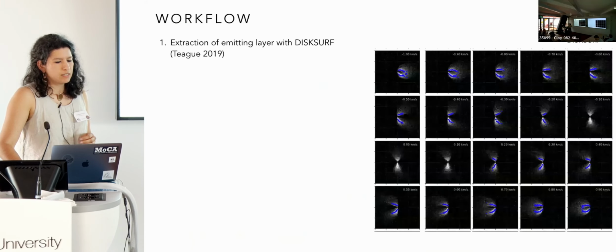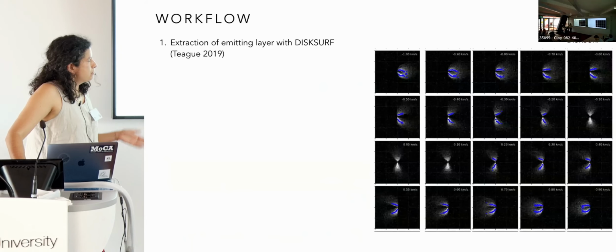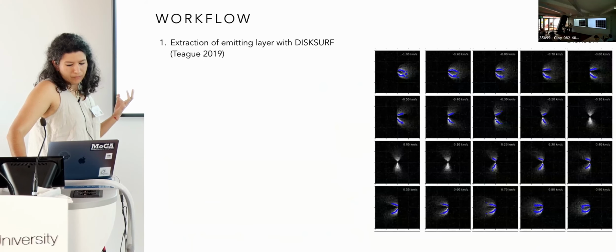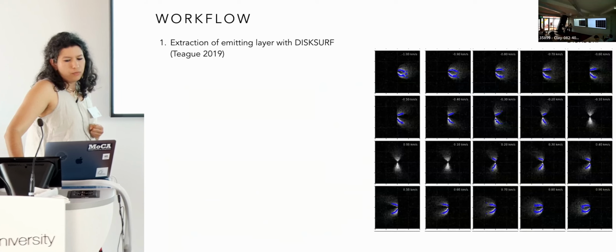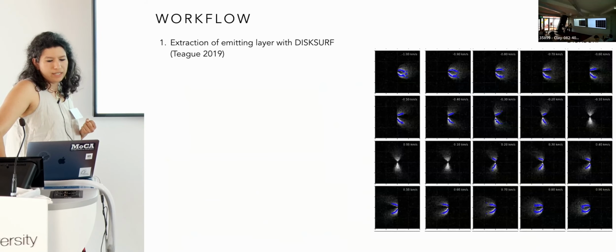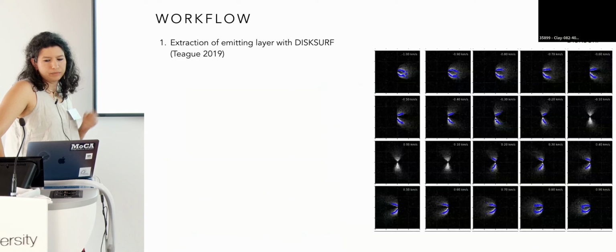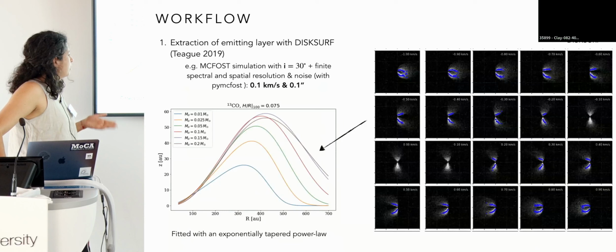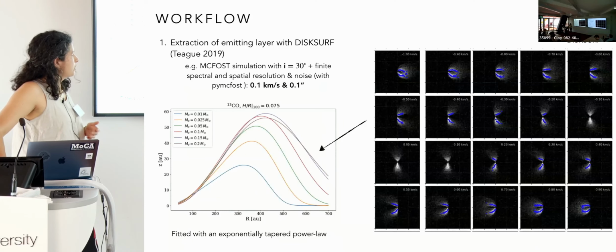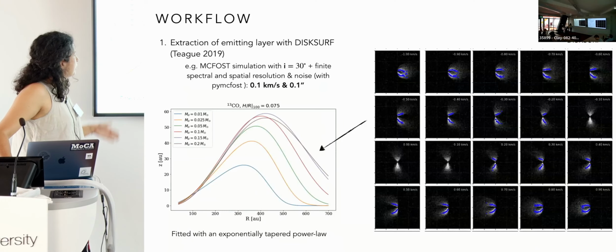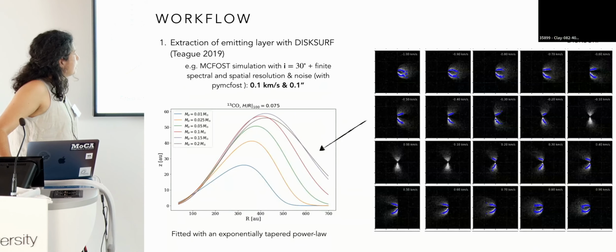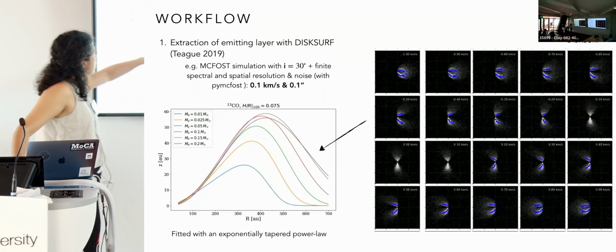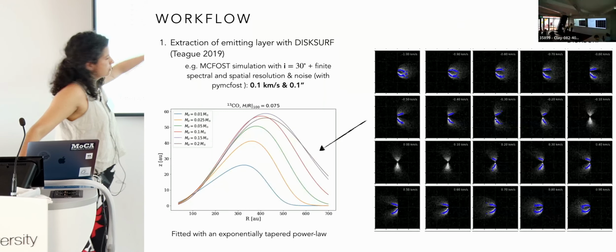So our workflow is, from the synthetic MCFOST simulation, we extract the emitting layer with disksurf, which is a tool from Richard Teague. In this case, we assumed an exponentially tapered power law, and here we can see, just as an example, the different emitting layers for different disk masses, going from the lower disk mass to the higher disk mass.